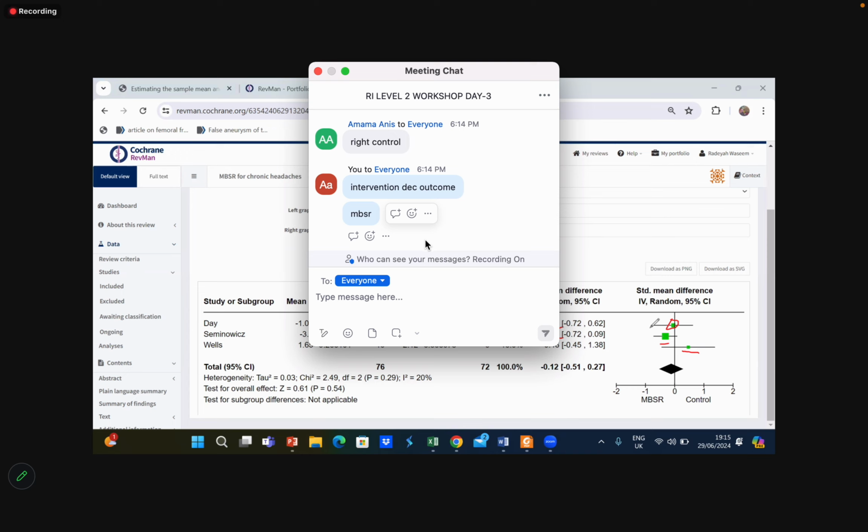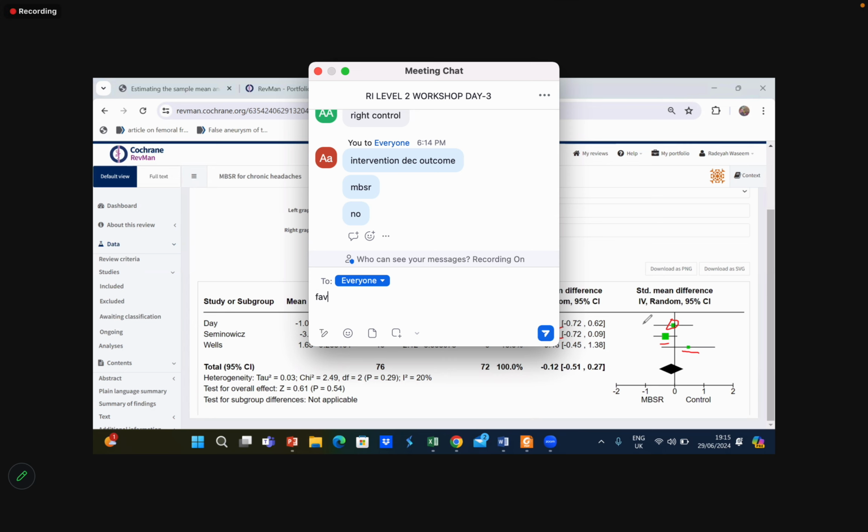So is my intervention favoring the outcome? MBSR is decreasing the outcome, right? So is that not a good thing? The outcome is headache frequency. So basically MBSR is reducing headache frequency. Think of it this way.